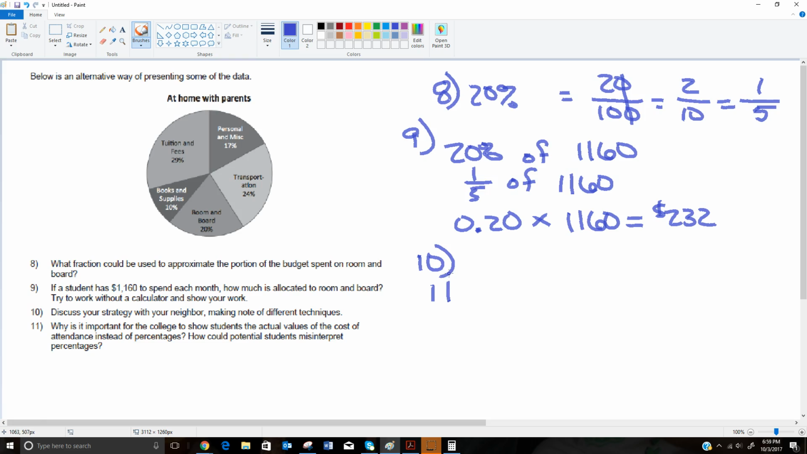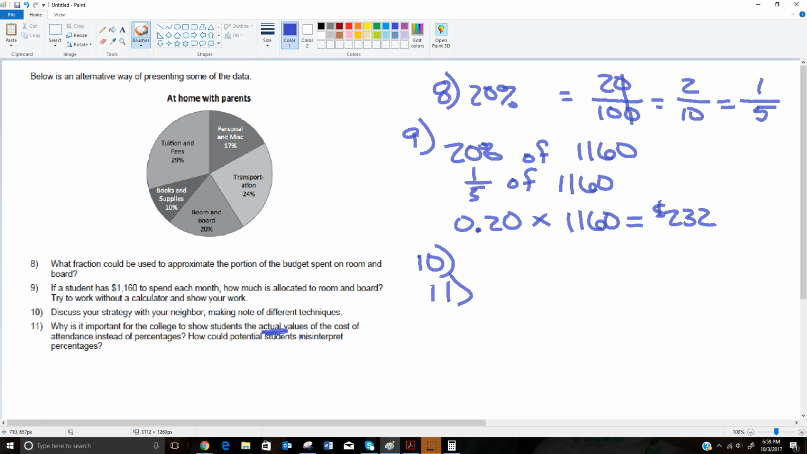So for number 11, it says, why is it important for the college to show students the actual values, like what were in the table, compared to just these percentages? Well, the biggest thing is, if you just showed them these percentages, that doesn't tell them how much you're going to spend total. If you went to the school and said, I want to pay my tuition, and they said, oh, that's 29%, please, that doesn't make any sense. 29% of what? So when they only give you the percentages, it leaves that total as a big question. We don't know what it is.